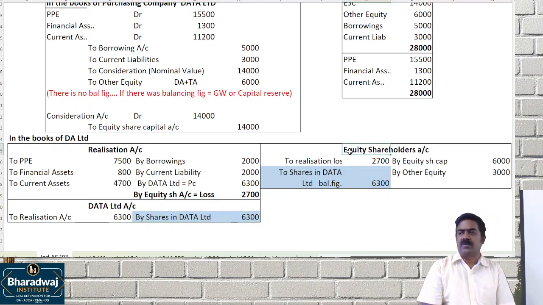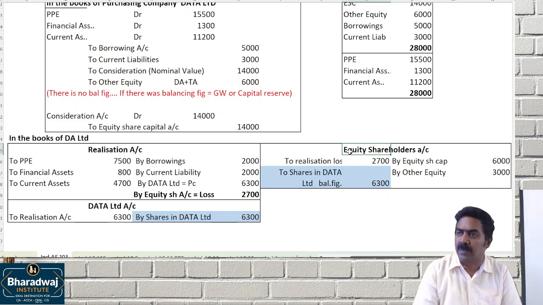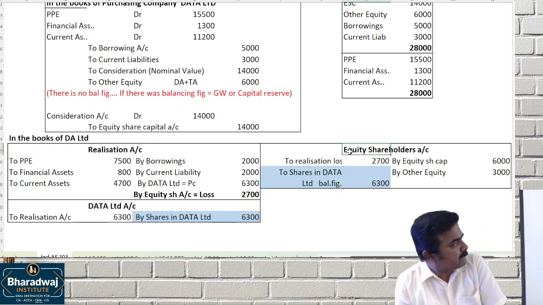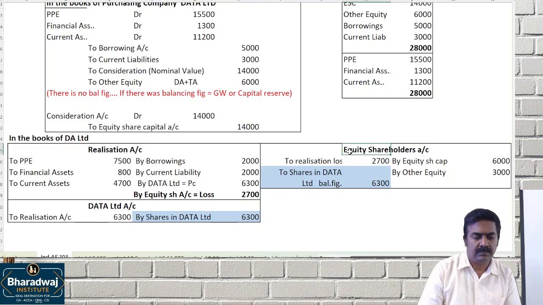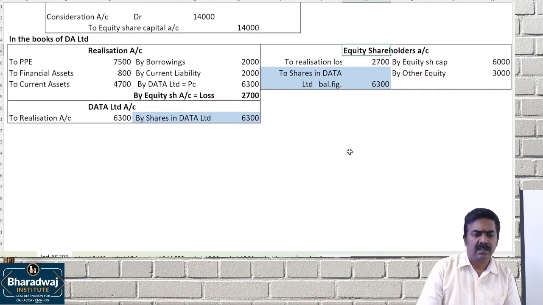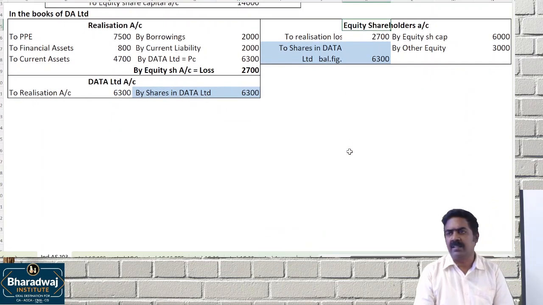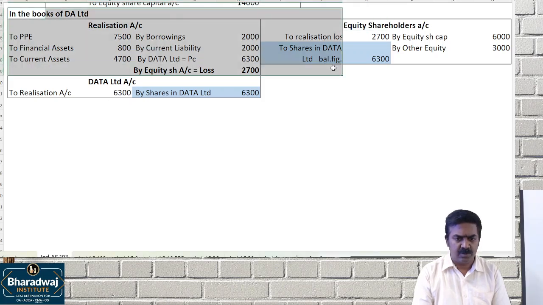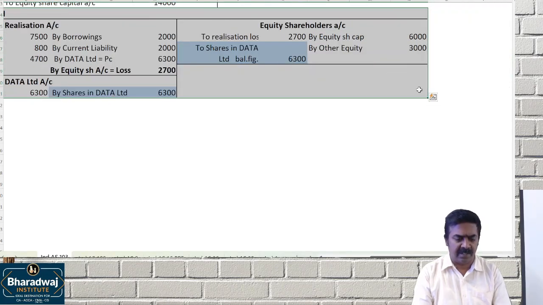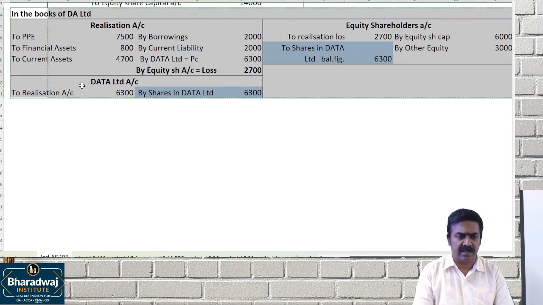Then finally transfer capital and other equity and settle which one? Equity shareholders. I hope they've given the journal entry, so we do ledgers. Just refer to the journal entry.